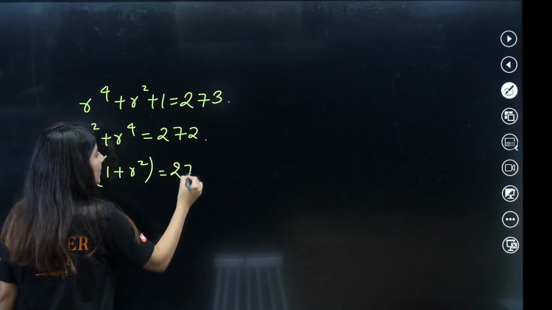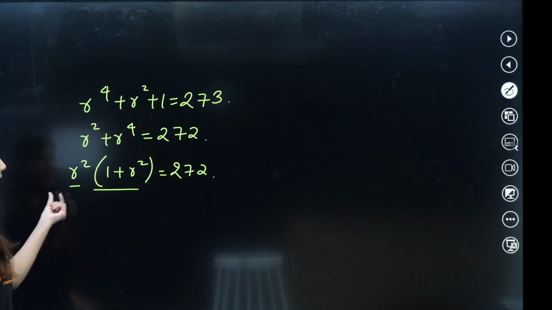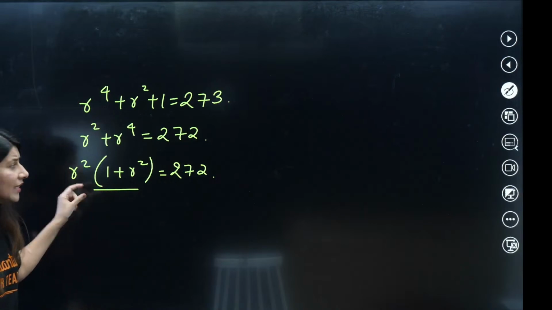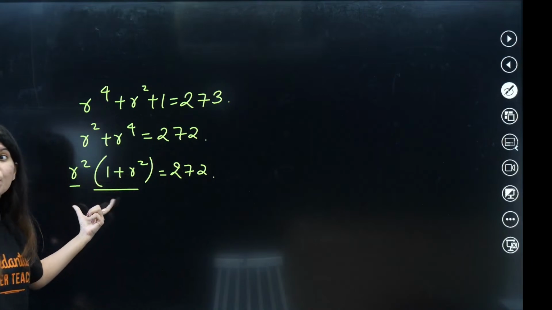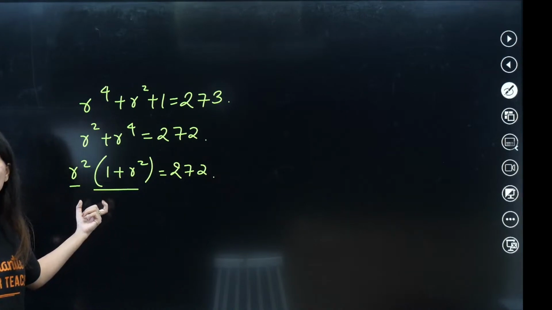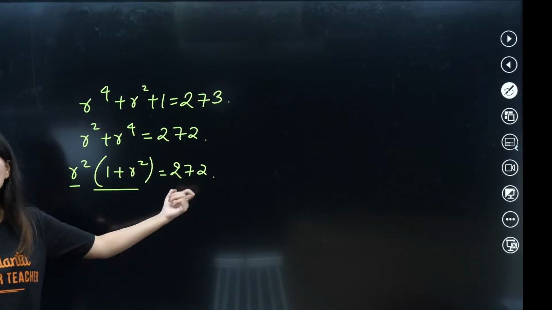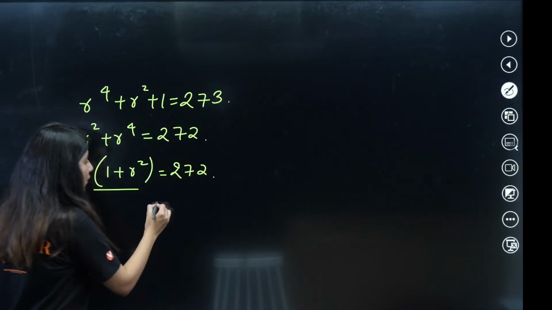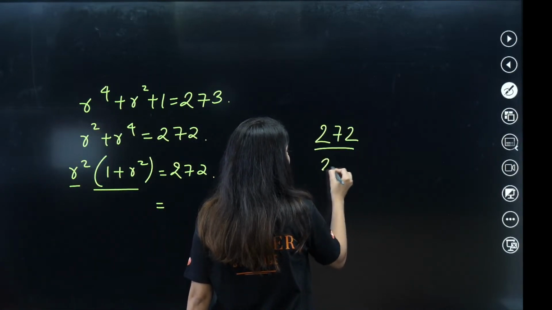So this is 272. What is this? Think about it. Don't you think this is a number and that number plus 1? That means product of two consecutive numbers. This expression is product of two consecutive numbers, right? So this will be nothing but 272 divided by 2.